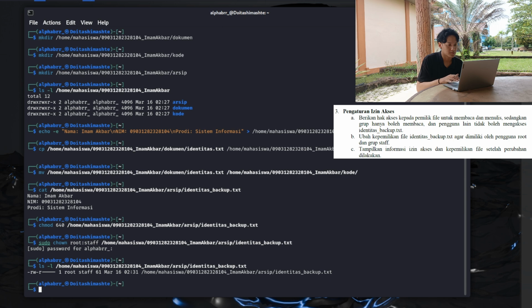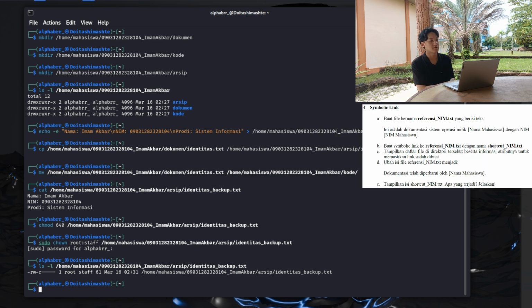We will be next in the fourth question, which is about reference and making a symbolic link. The first step is to make a new file called referensi_nim.txt, and we will be filling it with our data including our name and student number. So we will use the echo command again.